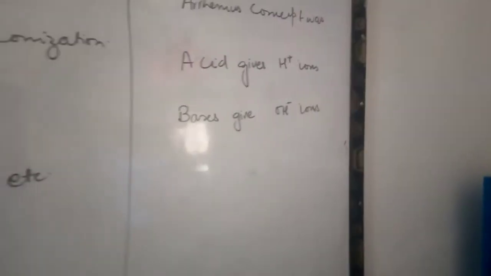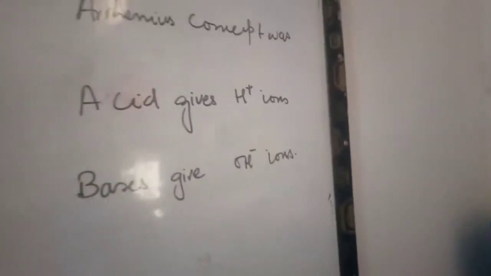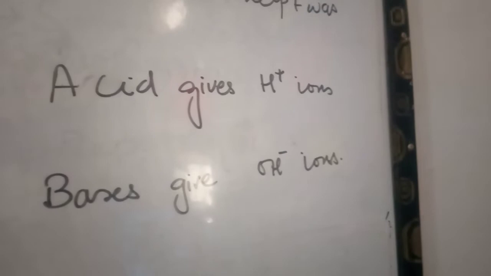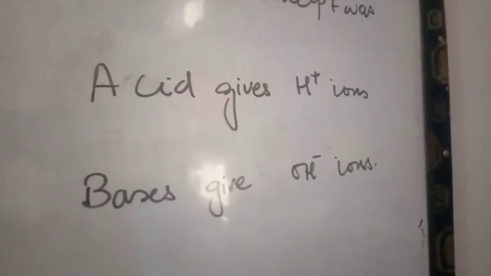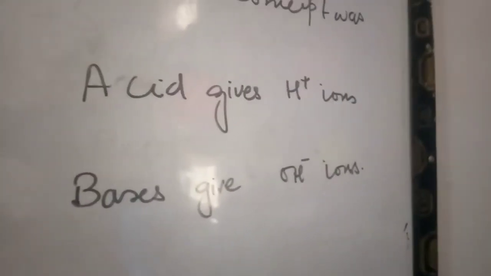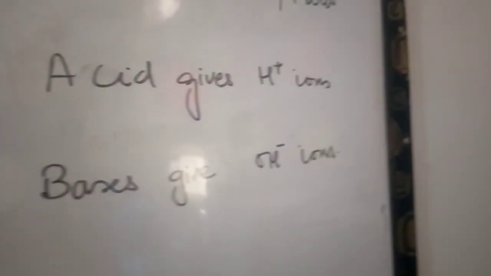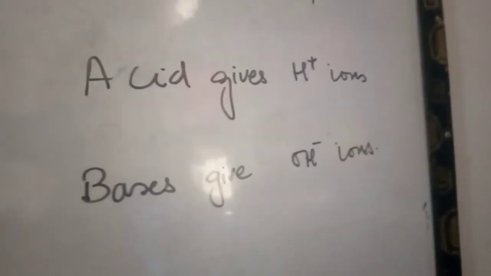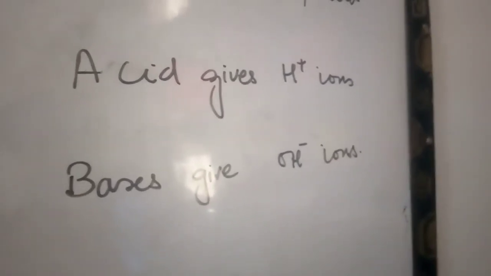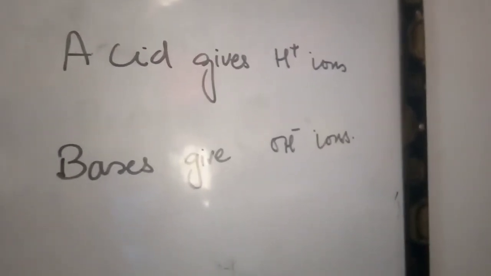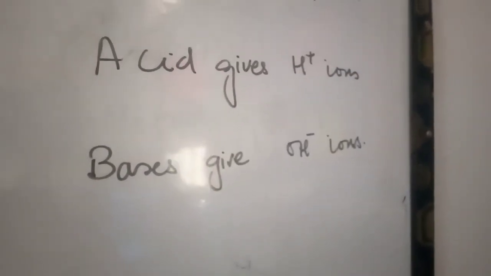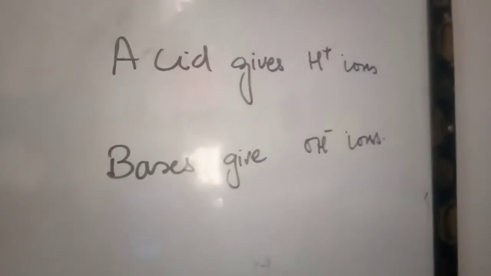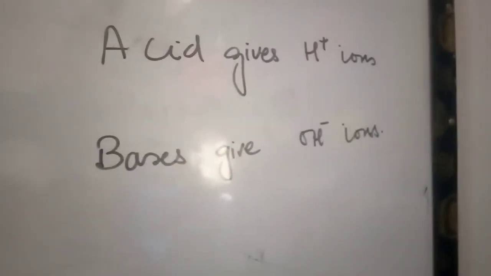So the Arrhenius concept can be summarized as: acids give hydrogen ion and bases give hydroxyline. This is the complete concept of Arrhenius, and it was the first and a very comprehensive concept for that time, because it became easier to judge chemically whether a compound is an acid or a base. If they are acids, they give hydrogen ion, and if they are bases, they give hydroxyline. These are the two simple ways to judge by seeing the formula. Acid will give hydrogen ion and base will give hydroxyline.